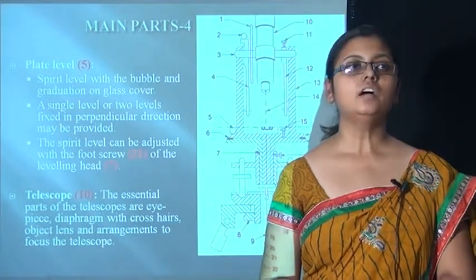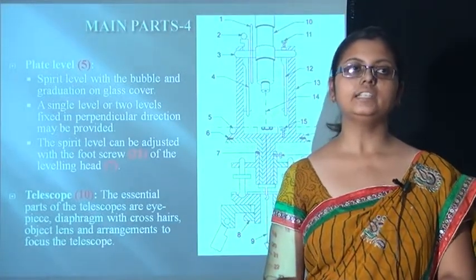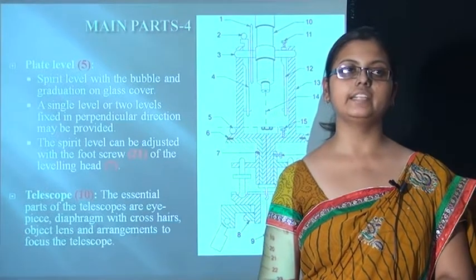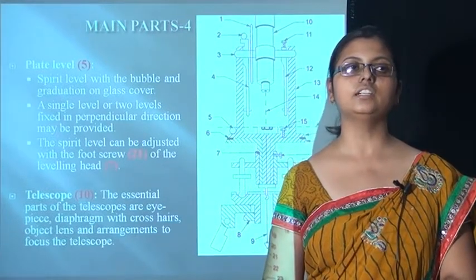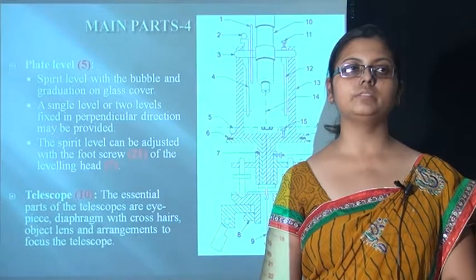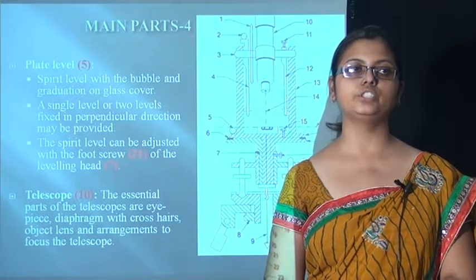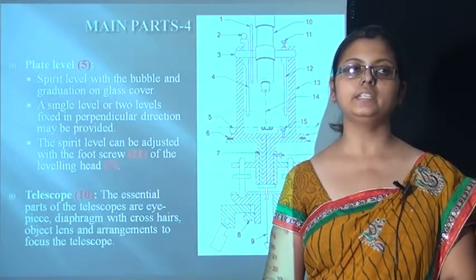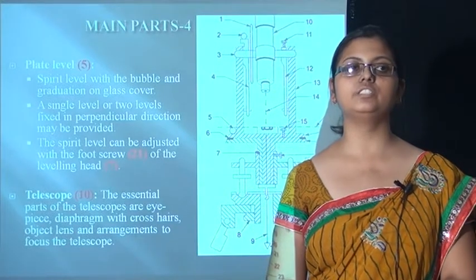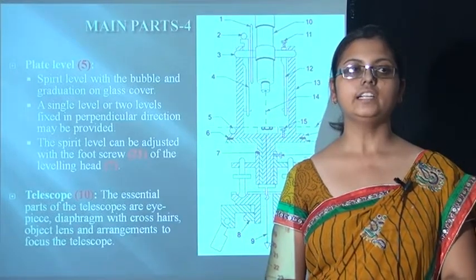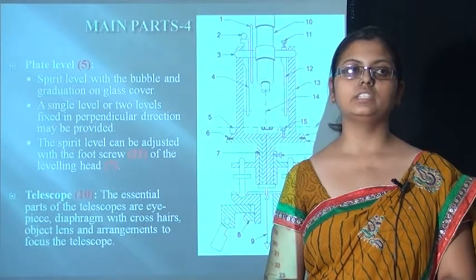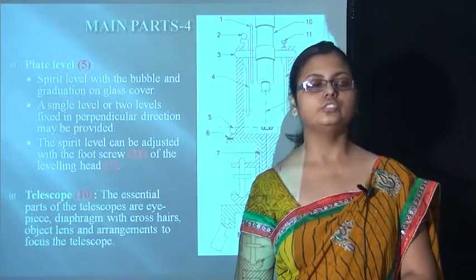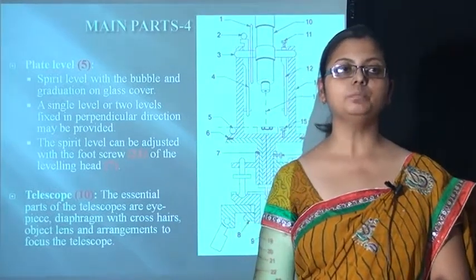Plate level. Plate level is a spirit level with the bubble and graduation on the glass cover. A single level or two levels fixed perpendicular in direction may be provided. A spirit level can be adjusted with the foot screw of the leveling head, which is shown at points 21 and 7. Going towards the next, which is the telescope.